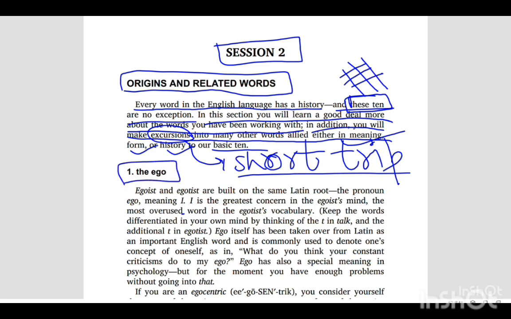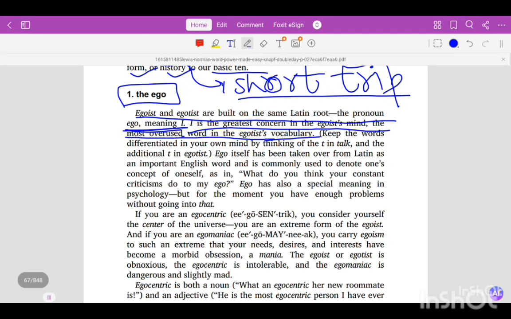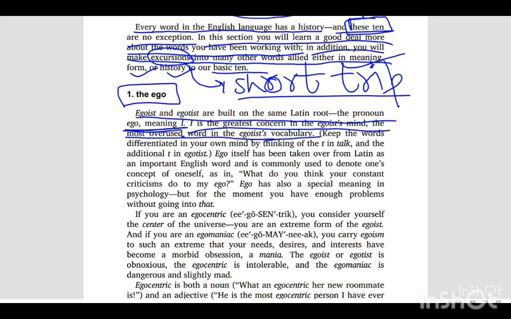First is the ego. Egoist and egotist are built on the same Latin root, the pronoun ego, which means I. I is the greatest concern in the egotist's mind, the most overused word in the egotist's vocabulary. So this sentence makes the difference very clear between egoist and egotist. Hope you keep in mind.